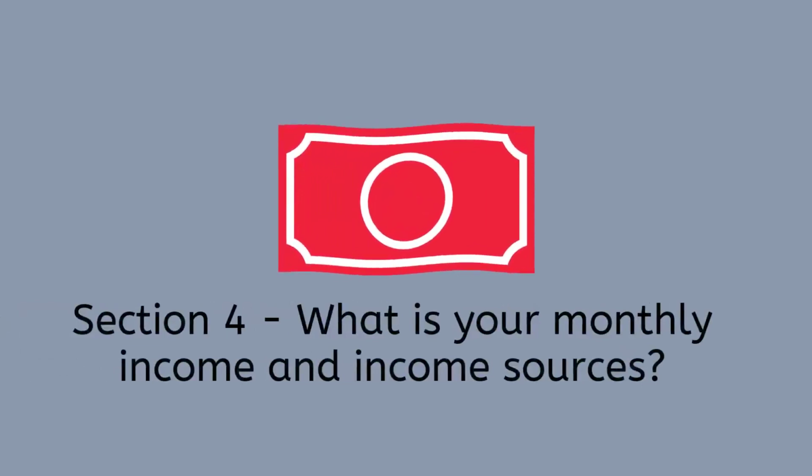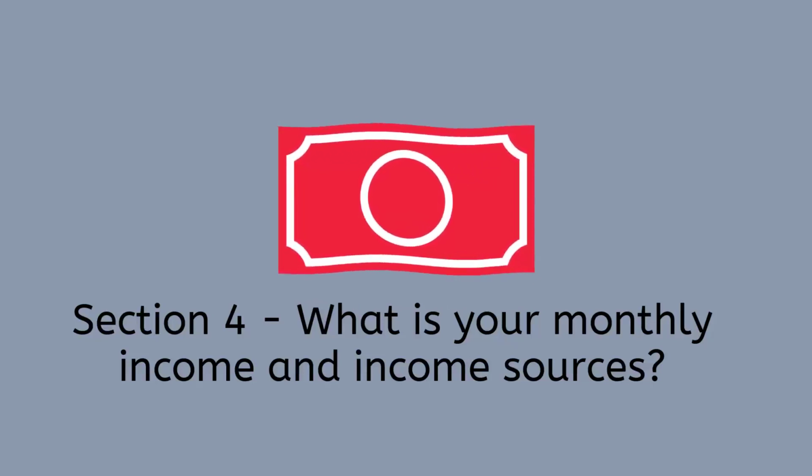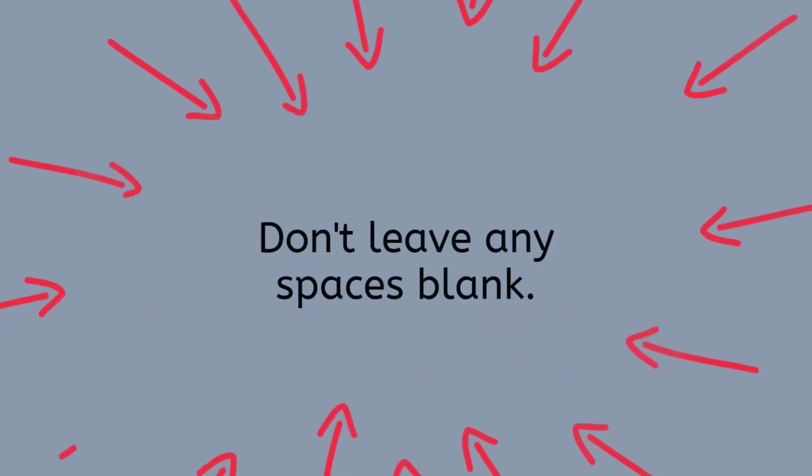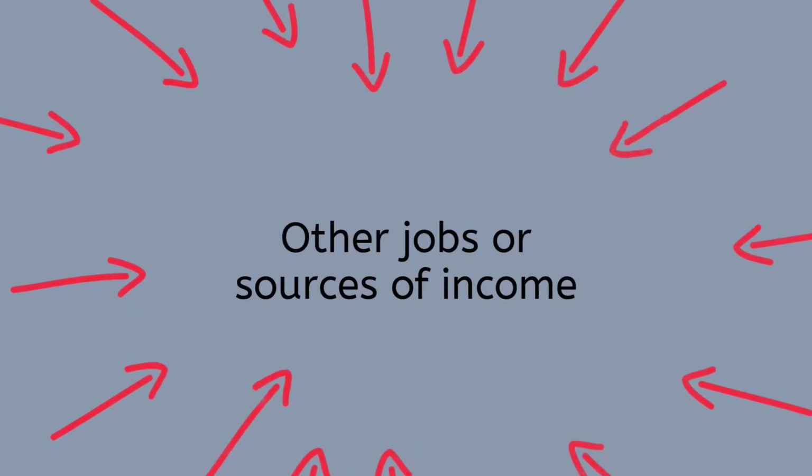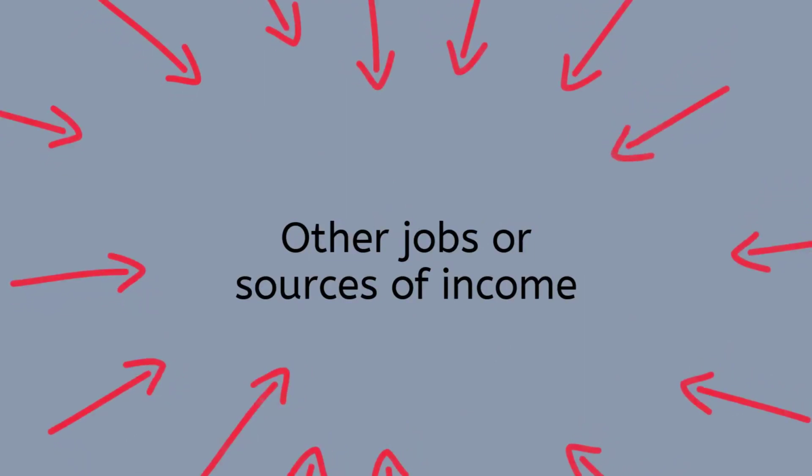Section 4. What is your monthly income and income sources? This section is for you to list all the ways you receive an income. Don't leave any spaces blank on this section. If you do not receive any income from a listed source, write $0 in the amount space and NA in the description space. If you need more space to describe other jobs or sources of income, attach another page to the form with a description and write See attached exhibit in the space provided.